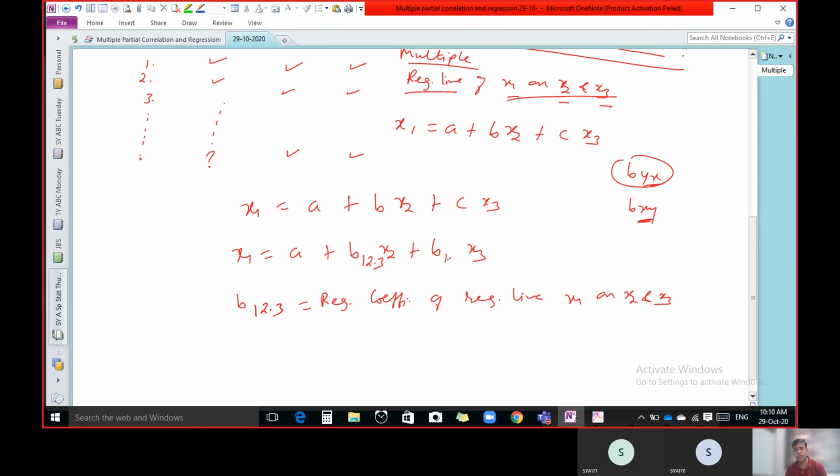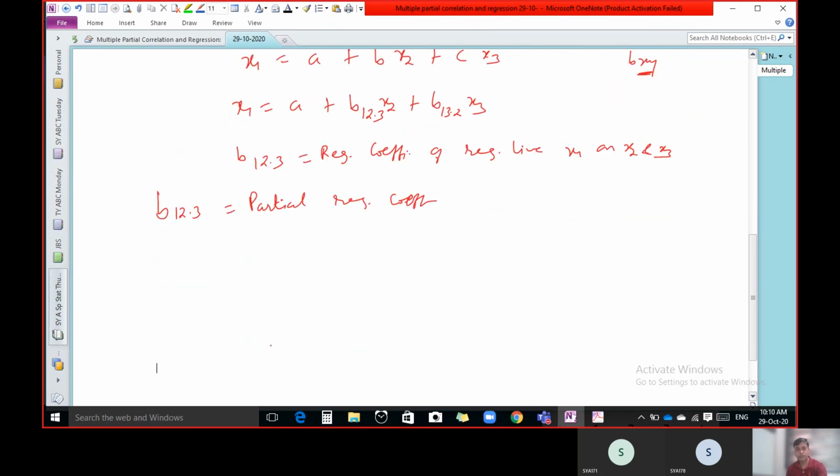and here the symbol is b13.2. And this b12.3 is known as the partial regression coefficient. Partial regression coefficient.